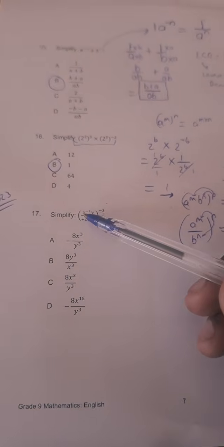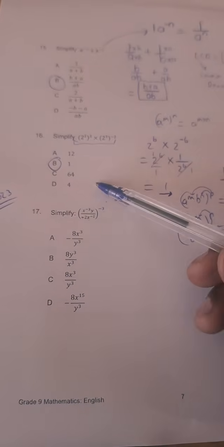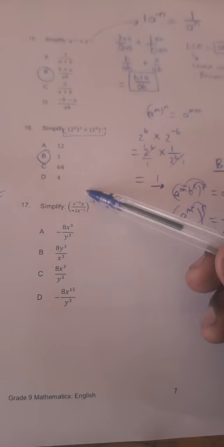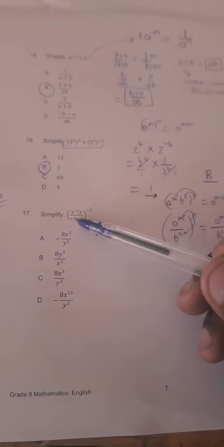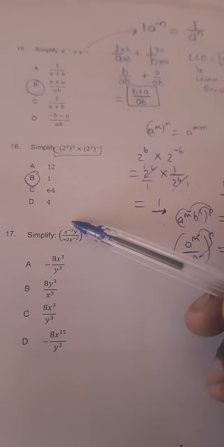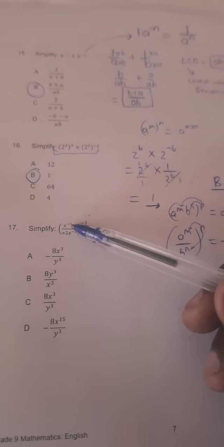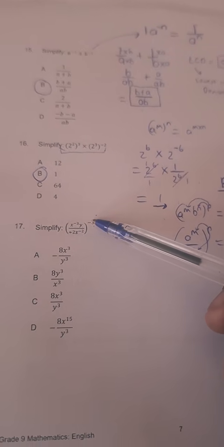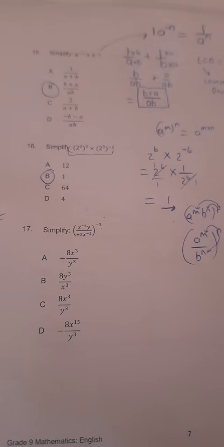So what I would do, you can do this in one of 2 ways. If you look at this inside the bracket, you could simplify what's inside, then apply the negative exponent later. It's really up to you.